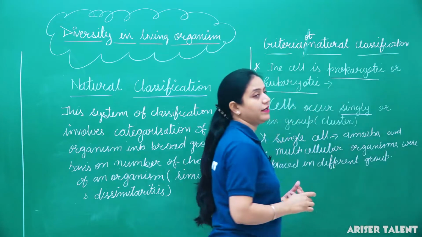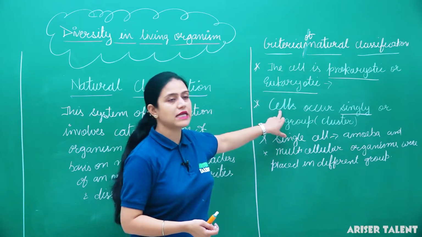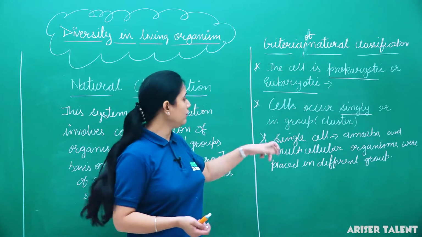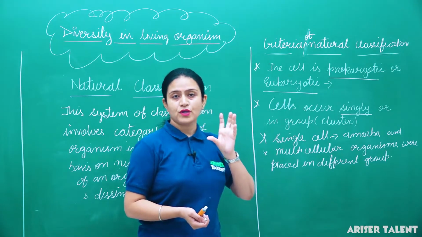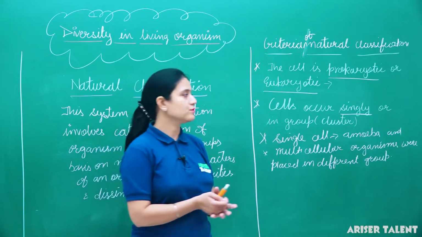Okay, so another criteria to choose the organism for the classification was whether the cell occurs singly, which means the organism is unicellular, or whether the cell occurs in a group, which means the organism is multicellular. So they were placed in different groups. Clear?